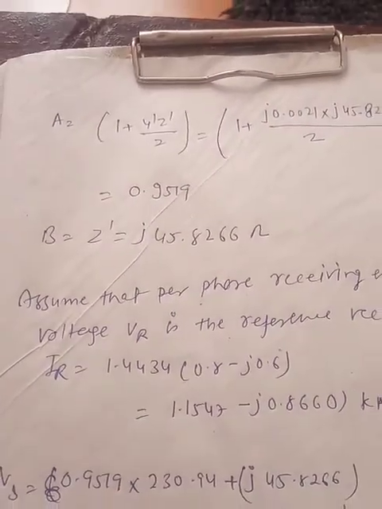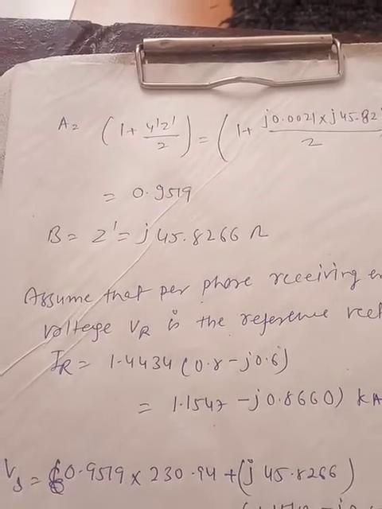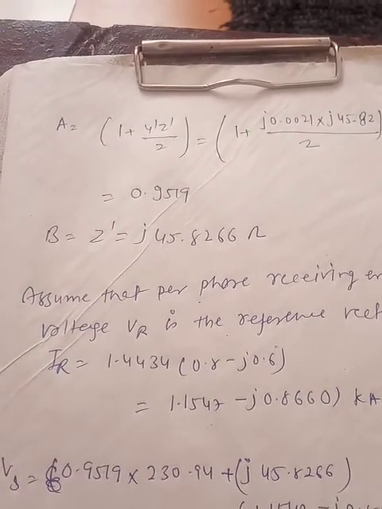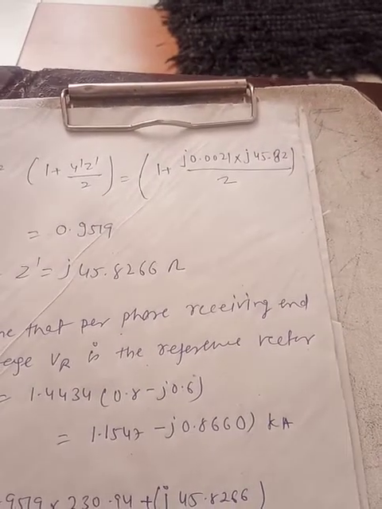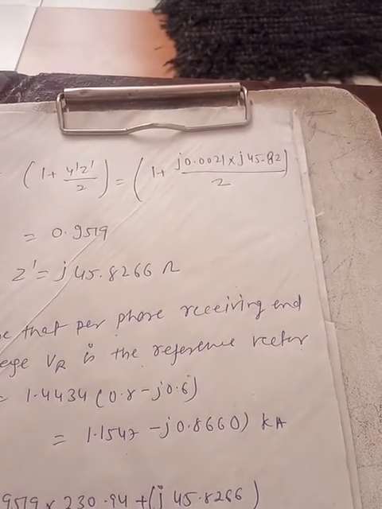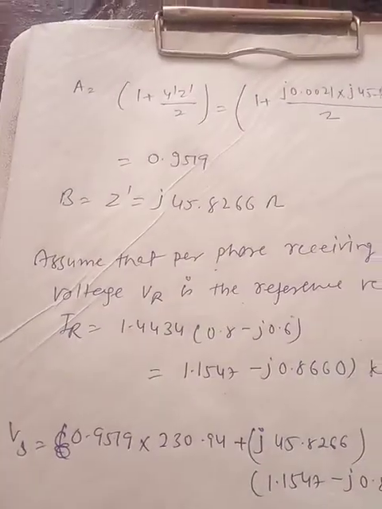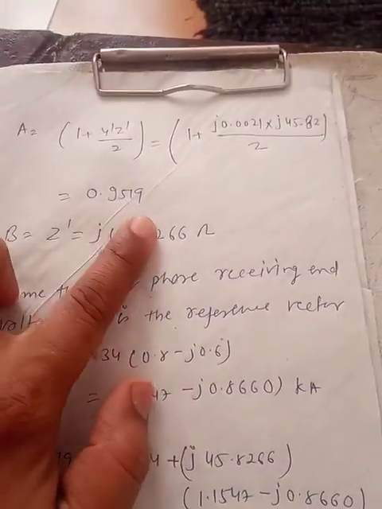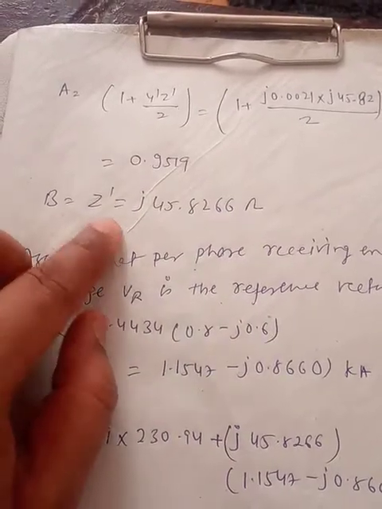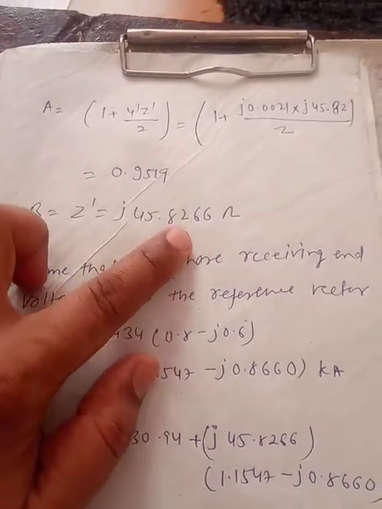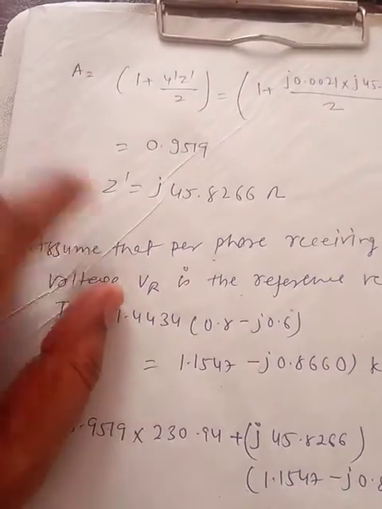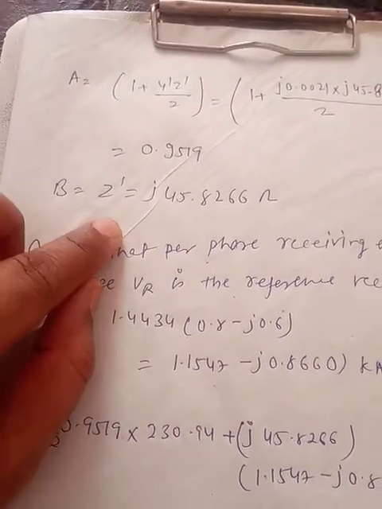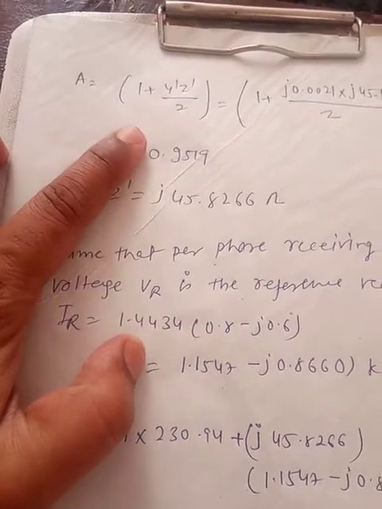After getting the values of Y dash and Z dash, we can calculate the value of A, which can be written as 1 plus Y dash Z dash by 2, that is 1 plus j0.021 into j45.82 by 2, and it will equal 0.9519. Now B can be written as Z dash, equal to j45.8226. So if you go through the transmission line parameters, B is equal to this, and A will be equal to this.